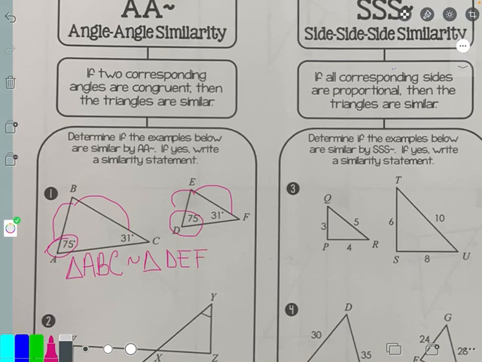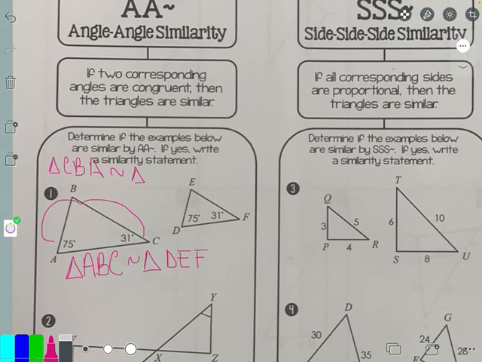Because there's more than one way to do it, order just matters when we start. So, for example, let's say we wanted to call it triangle CBA, because we can do that. I have to follow that pattern. So if I call it triangle CBA, I started with the 31, went to the none, ended with 75. Have to do that same pattern.